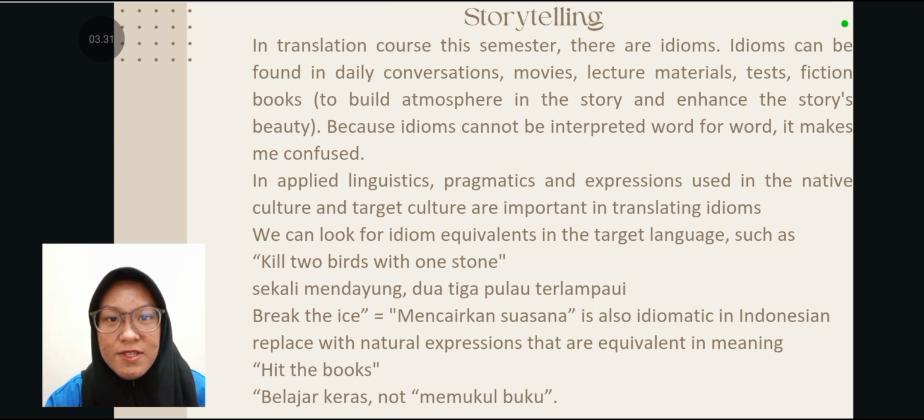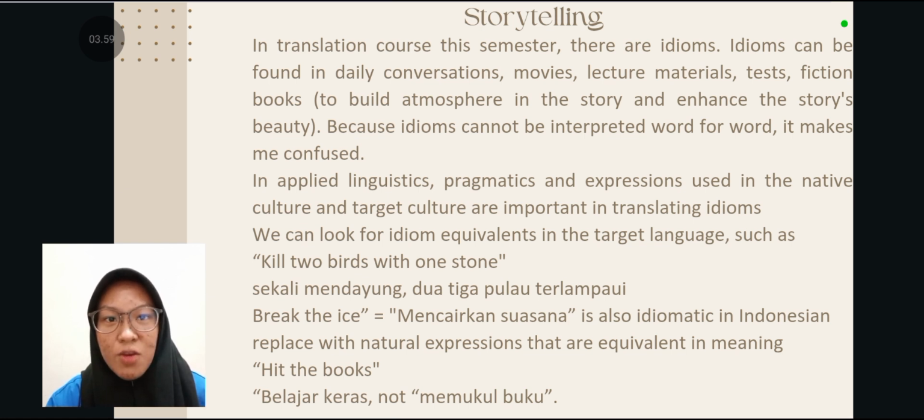In translation course this semester, there are idioms. Idioms can be found in daily conversation, movies, lecture materials, tests, fiction books, to build atmosphere in the story and enhance the story's beauty. Because idioms cannot be interpreted word for word, it makes me confused sometimes. In applied linguistics, pragmatic and expression used in native culture and target culture are important in translating idioms.